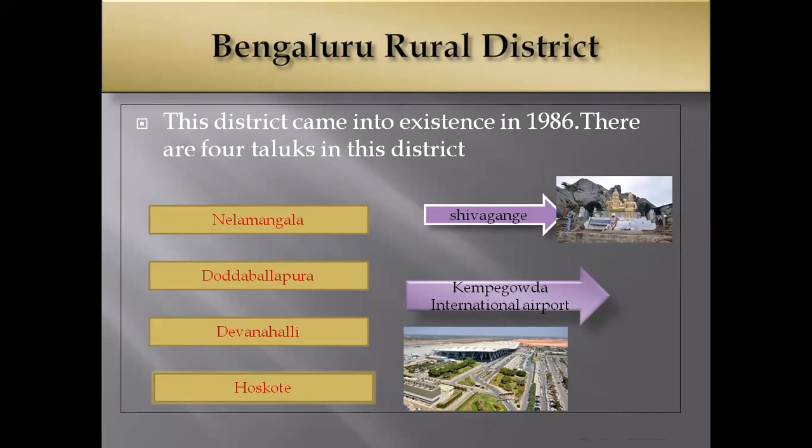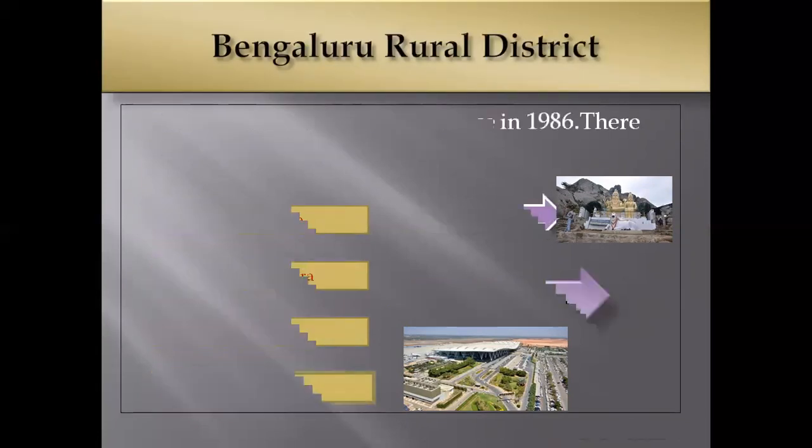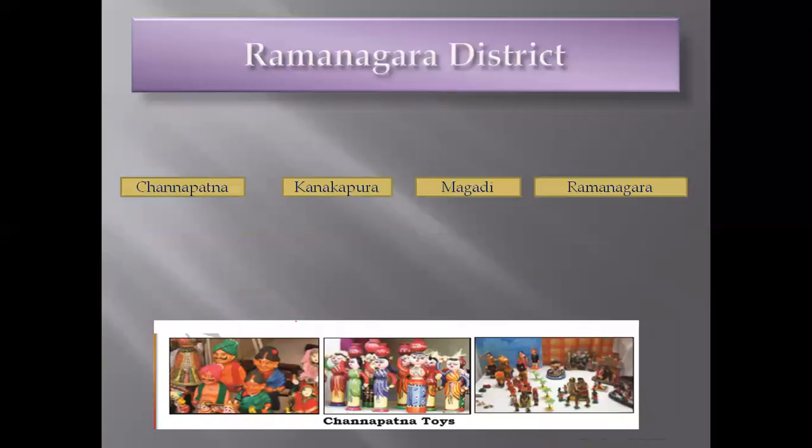In Nelamangala, the famous place is Shivagange, a very famous place for people to visit. And also in Devanahalli, we can see Kempegowda International Airport.